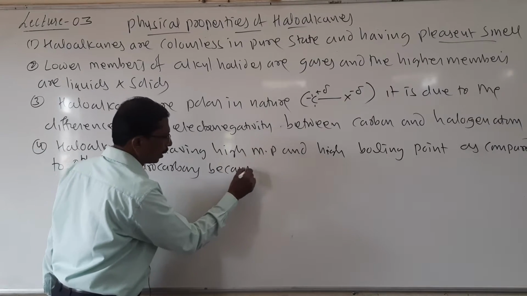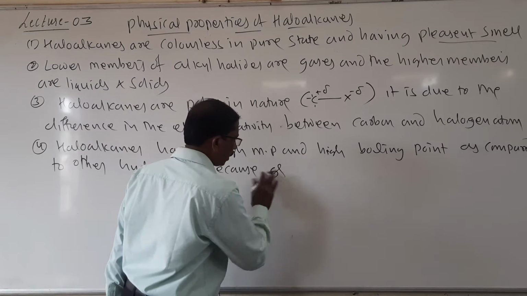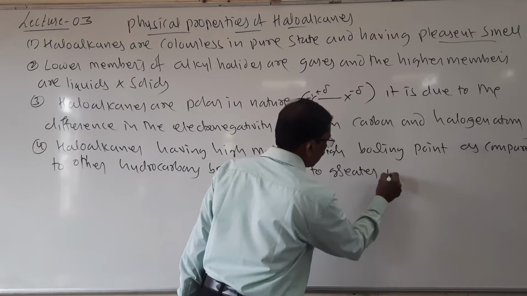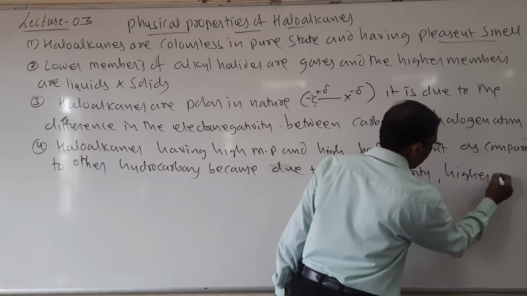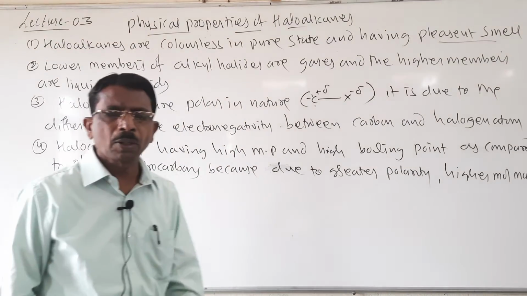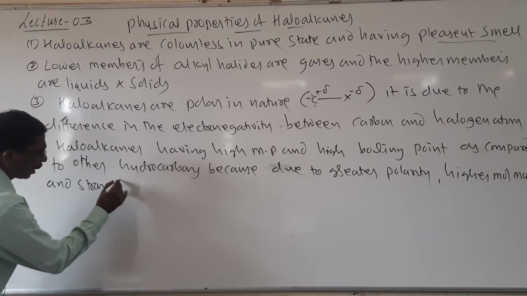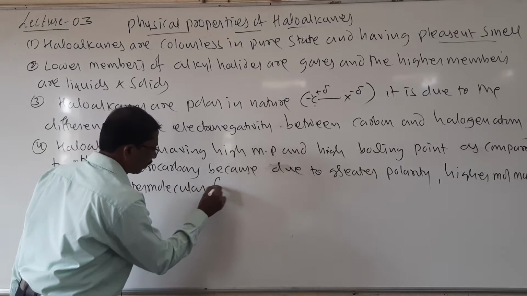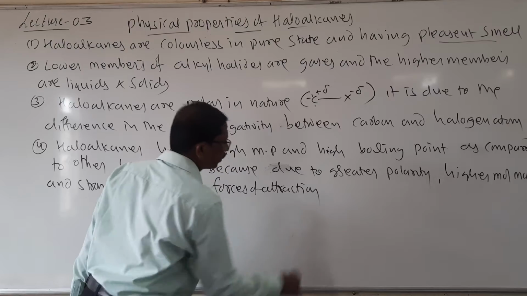Because, what is the reason students? Greater polarity, higher molecular mass and strong intermolecular forces of attraction.